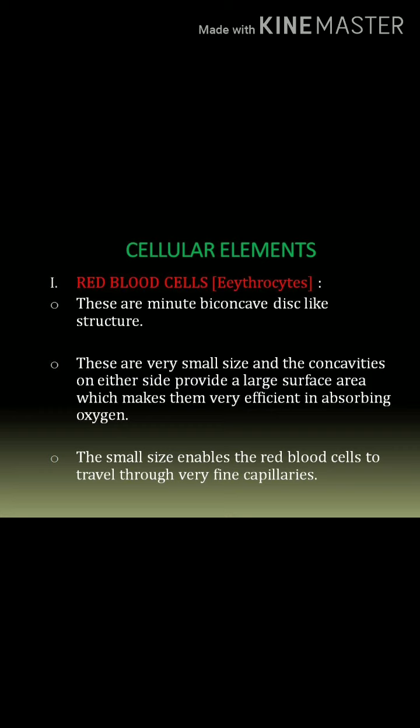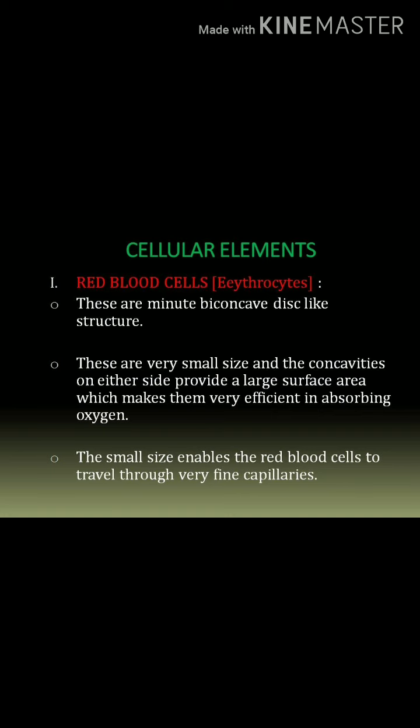The small size enables the red blood cells to travel through very fine capillaries in the body where they have to travel in a single file. They can move very easily through the fine blood vessels.